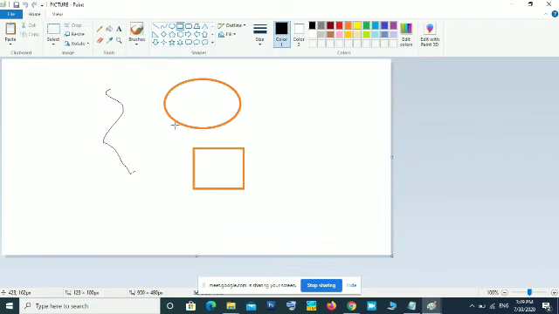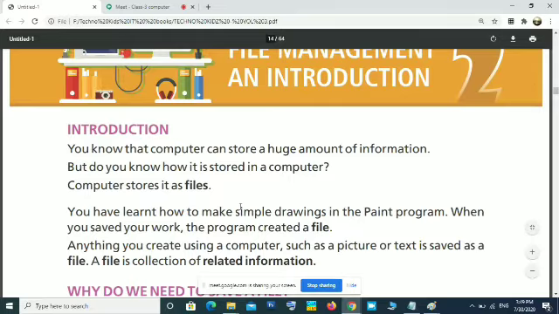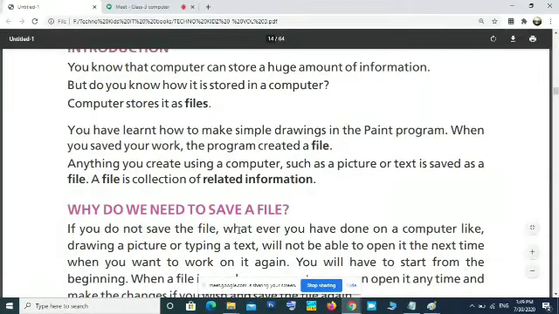Okay. Now you created a file. That file name is picture. Now you got it. What is file? Is it clear? Say yes or no. Say.